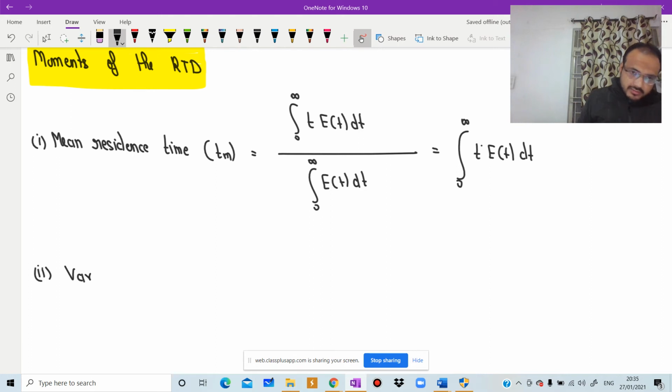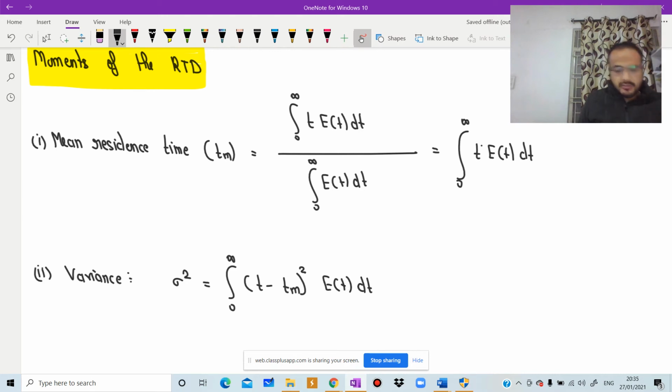Second one is variance, that is the second moment. So it is given by sigma square is equal to the integral from 0 to infinity of (t minus tm) square E(t) dt.